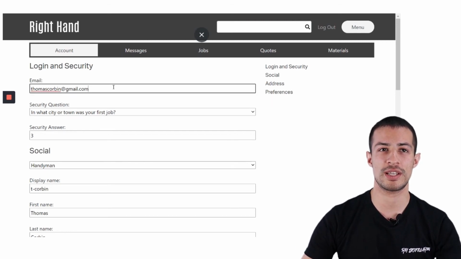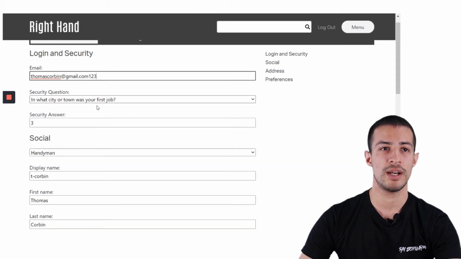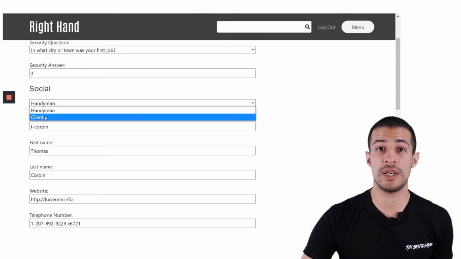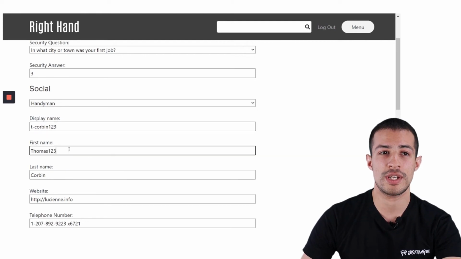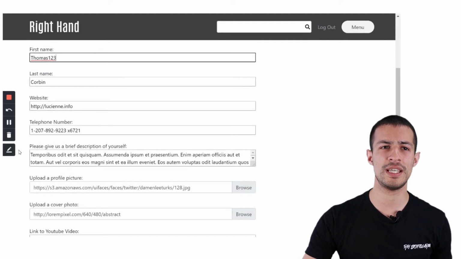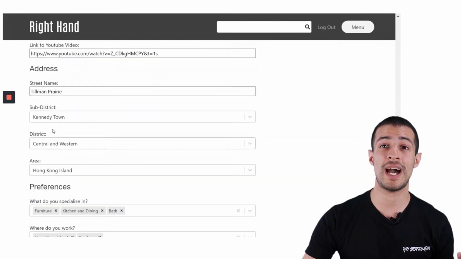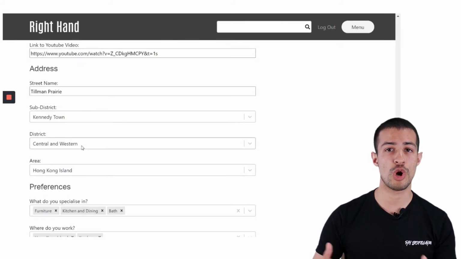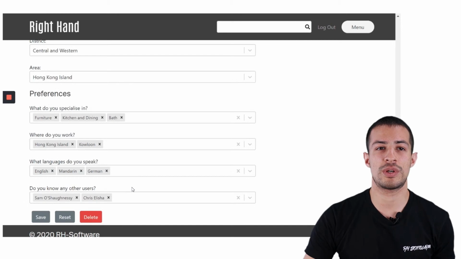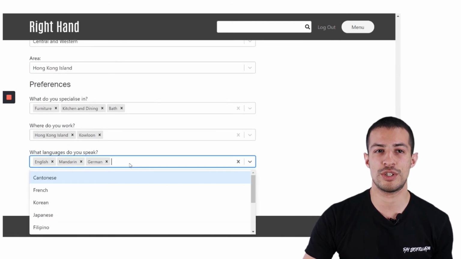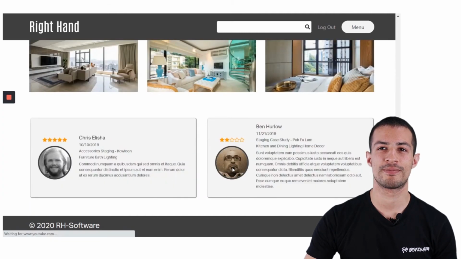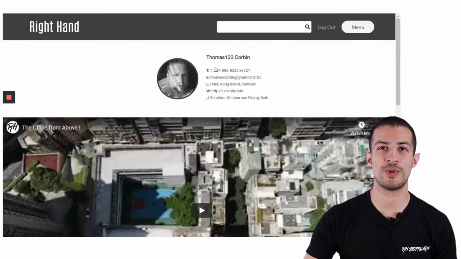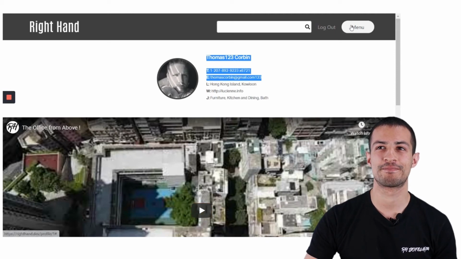Moving on, let's look at the account page and how much you can actually specify for this application. Obviously, you can change things like your email address. You can choose to be a client if you want. You can change your display name, your first name, your last name. There are some other key features. For example, you can add your address so that people know where to find you. And obviously, you can change all of these specialized features. So let's give it a save. If we scroll up to the top, we can see all of the changes we've made come up right there.